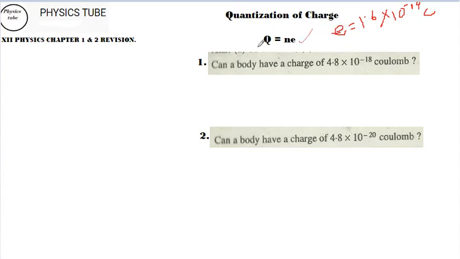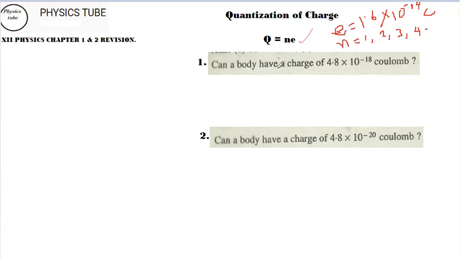This is the charge of a single electron. If you take a hydrogen atom, we have N equal to 1. If you take helium, N will be equal to 2. So depending on the substance, the value of N will change. But in no case can N be fractional, because N has to be 1, 2, 3, 4 and so on. It will never be fractional. So it will be 1, 2, 3, 4, 5, 6, but never 2.5, never 1.2, 1.3. Nothing fractional will come in this. So we are going to verify this. Can a body have a charge of this amount?